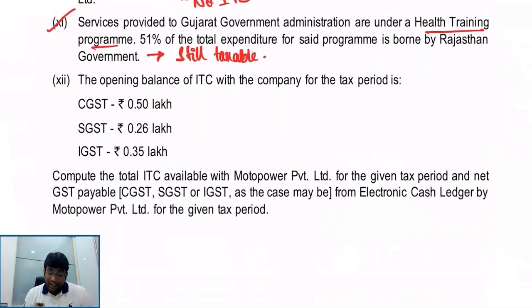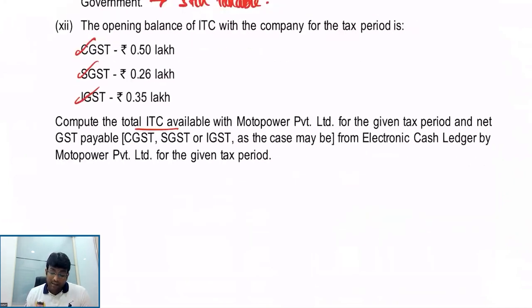And the opening balance of ITC is how much, my dear friends? CGST, SGST, IGST. Compute the total ITC available for the given period and the net GST payable.